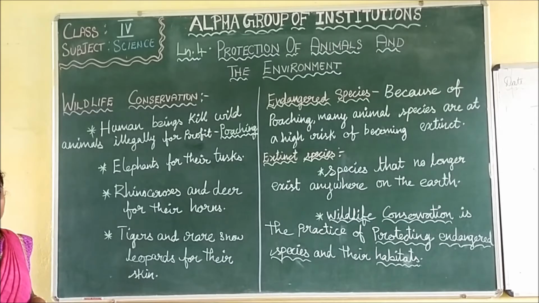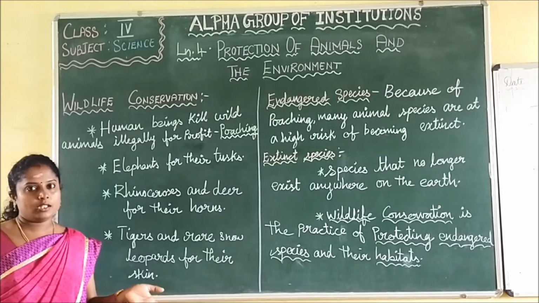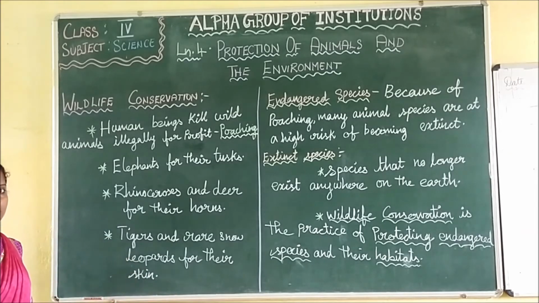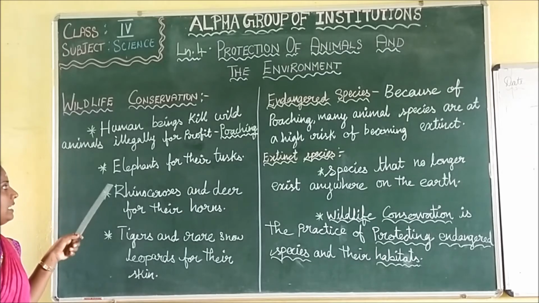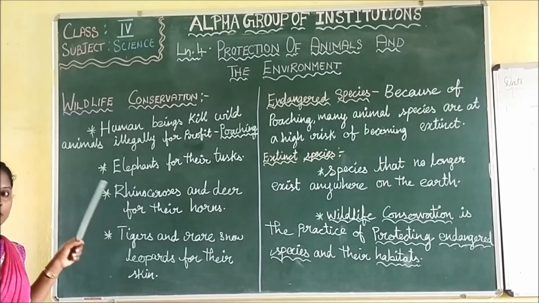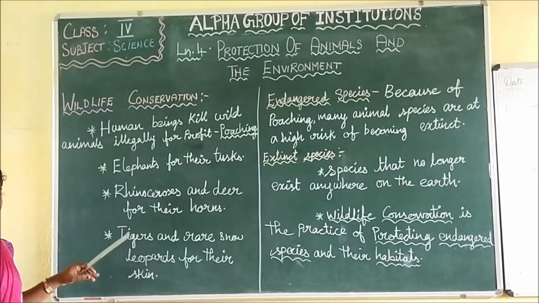What will they make? They make use of the tiger skin for making cloth and for some other purposes. Mainly, animals are killed for leather, and there are many other things as well. So human beings killing wild animals illegally for profit and pleasure is called poaching. That is strictly